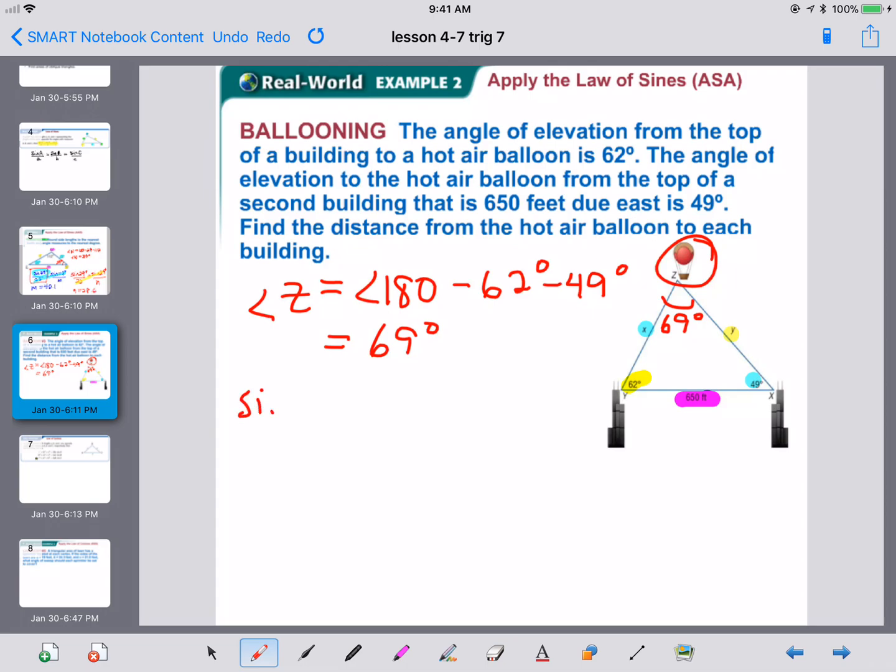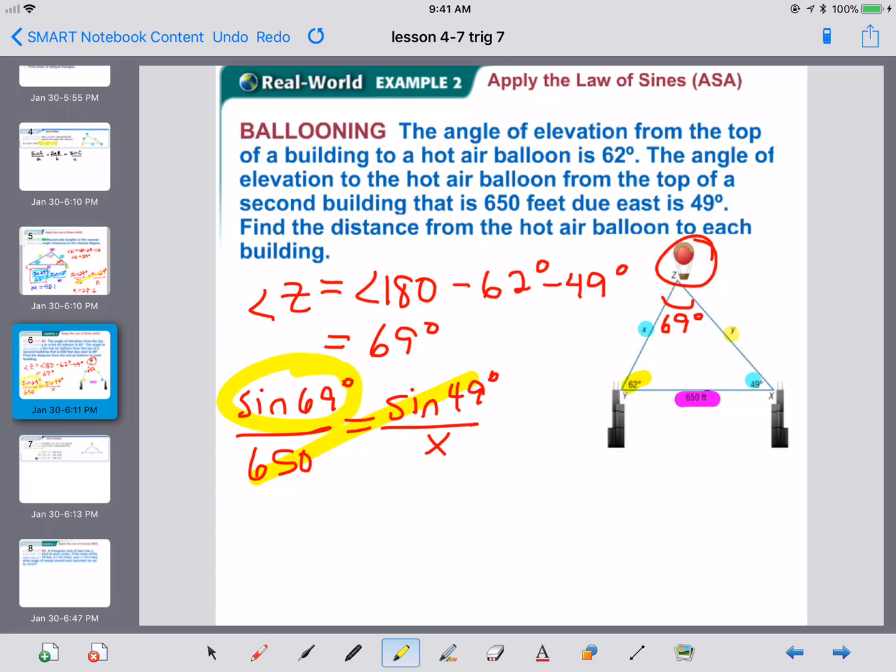So I know that the sine of 69 over 650 should equal the sine of, let's go with X, which is 49 over X. Now again, to solve this, we are going to cross multiply, then divide. So sine of 49 times 650 divided by the sine of 69 will give us X. And X happens to be 525.5 feet.